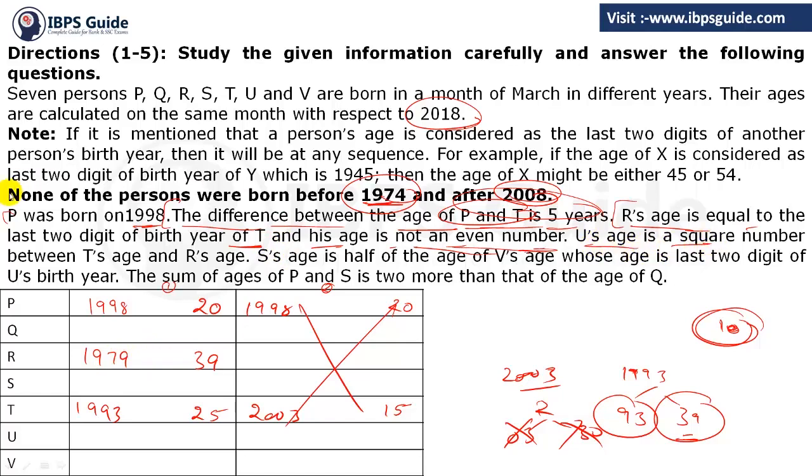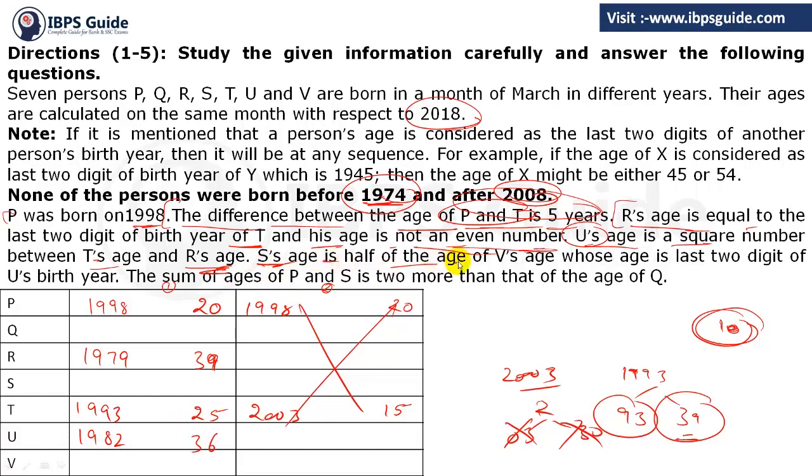Next, let's see. U's age is a square number between T's age and R's age. So U's age is between T's age and R's age, but it should be a square. Now see, between 25 and 39, what square number do we have? We have 36. So the age of U must be 36. If the age of U is 36, then the birth year will become 1982. Clear? Next, what do we have?